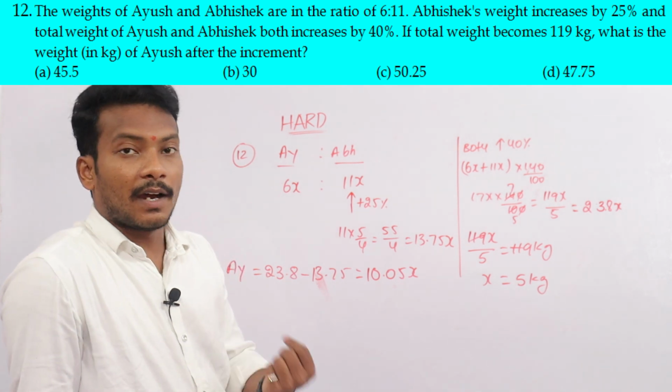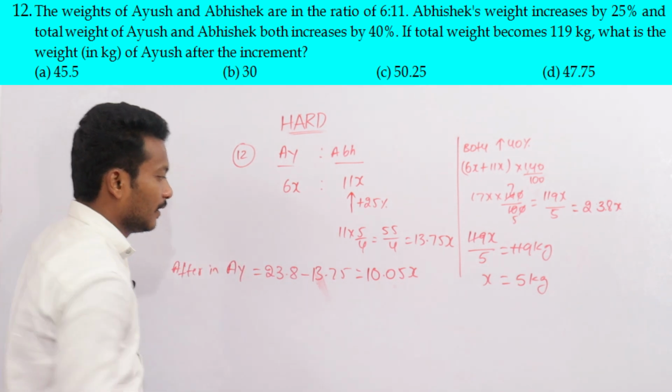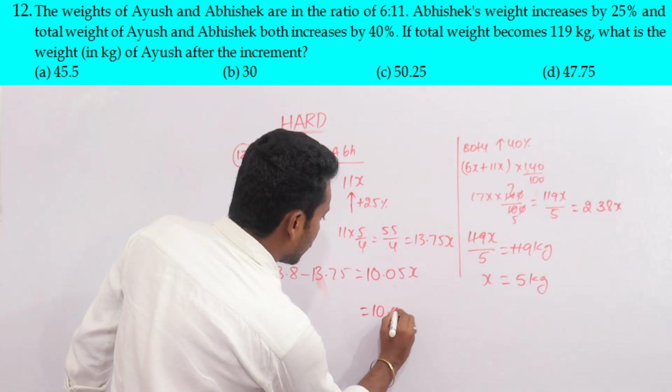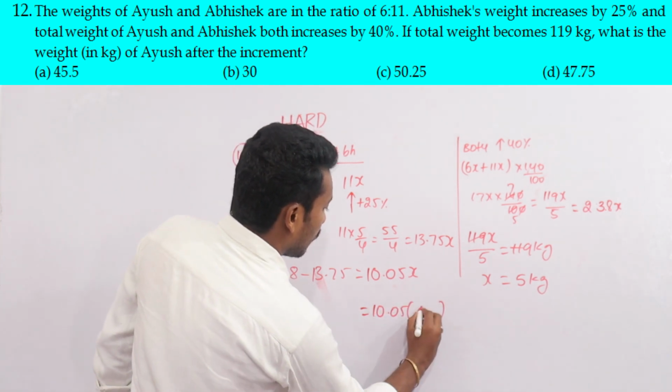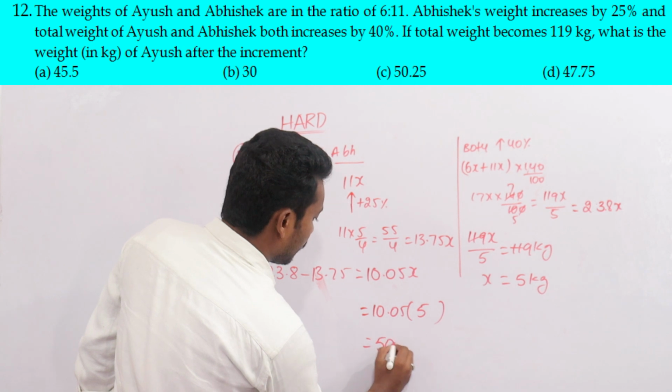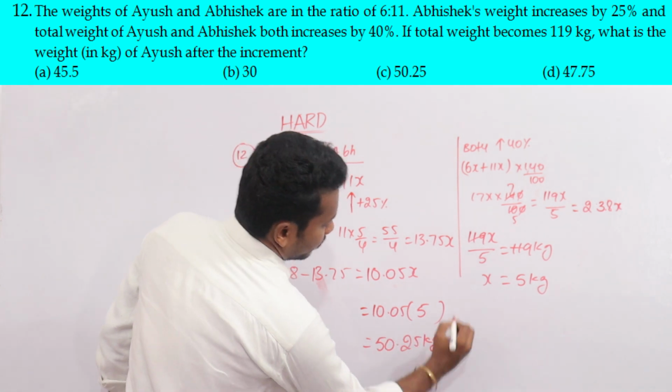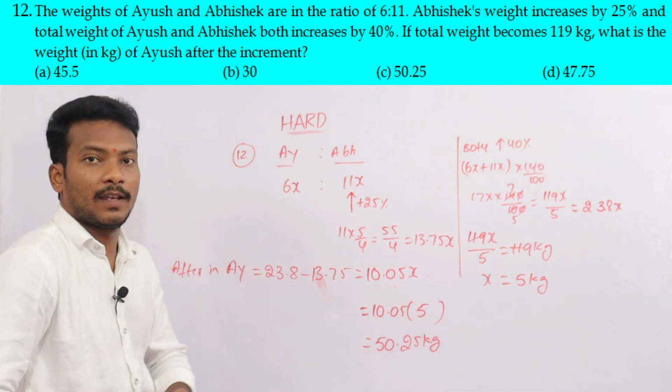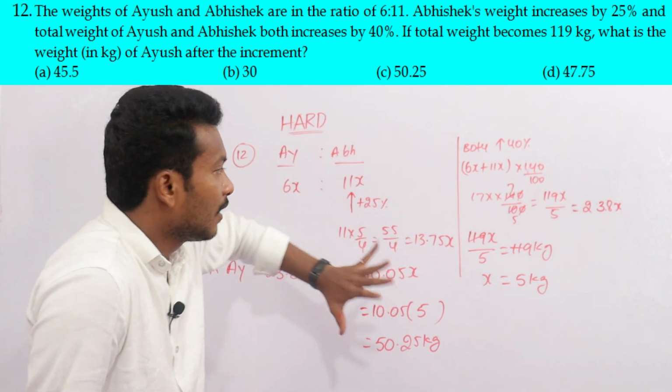Now he is asking what is his weight after the increment. That is 10.05 into the x value, which is 5 kg. That is 50.25 kg. I will repeat again step by step.